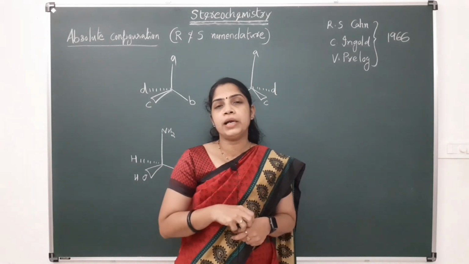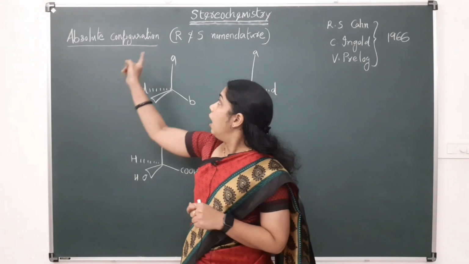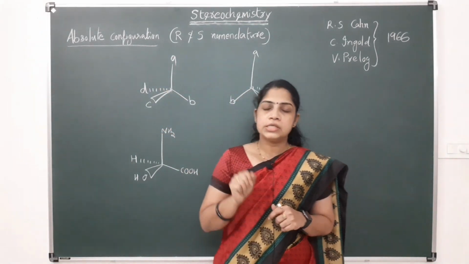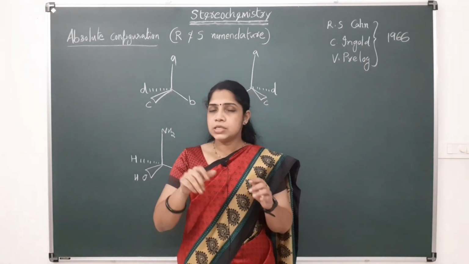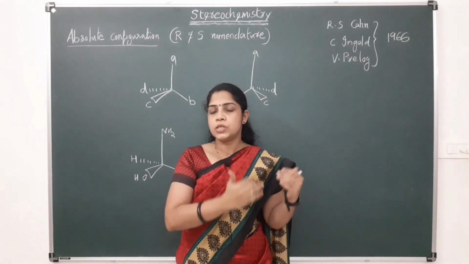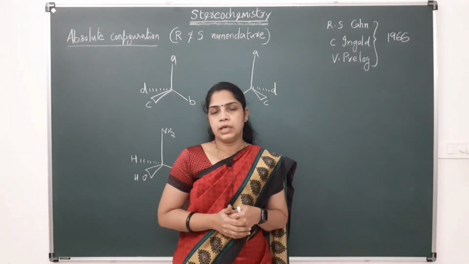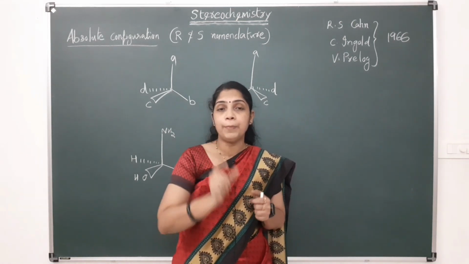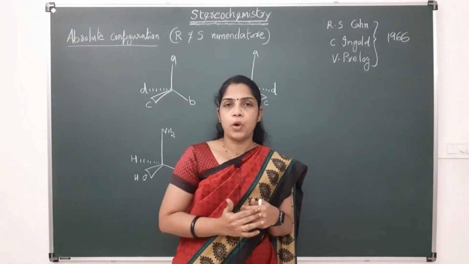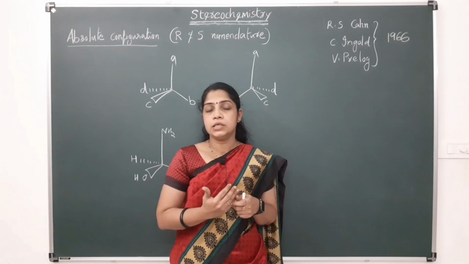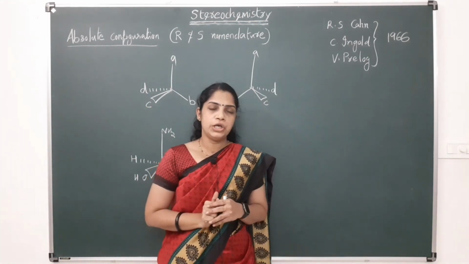In this nomenclature, the descriptors used are R and S. There is also the E and Z system in the case of double bonded compounds, that is diastereomers, where we use the E and Z system of nomenclature. In the case of other stereocenters, we use this R and S system of nomenclature.